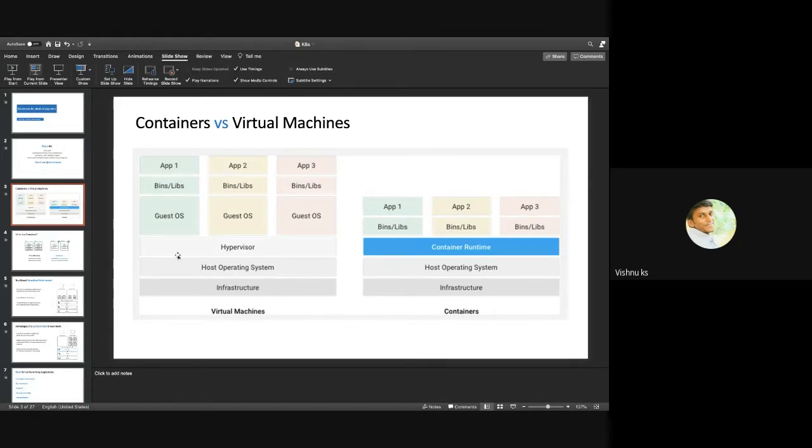The application will be running inside a different OS itself, so it's going to take a lot of space. As it is just process isolation in containers, it is going to take very little in terms of storage, RAM, and CPU. So that is containers versus virtual machines.